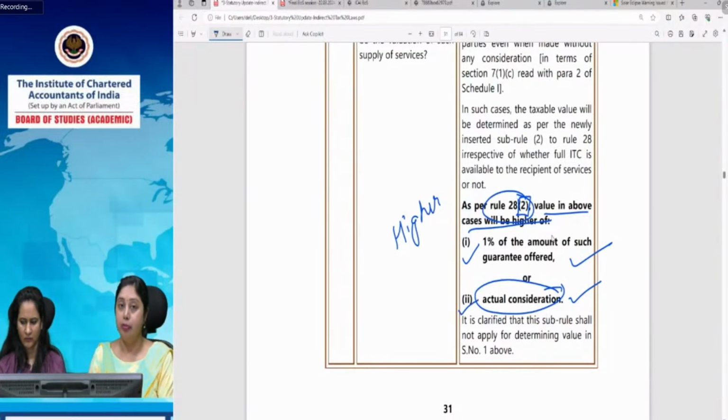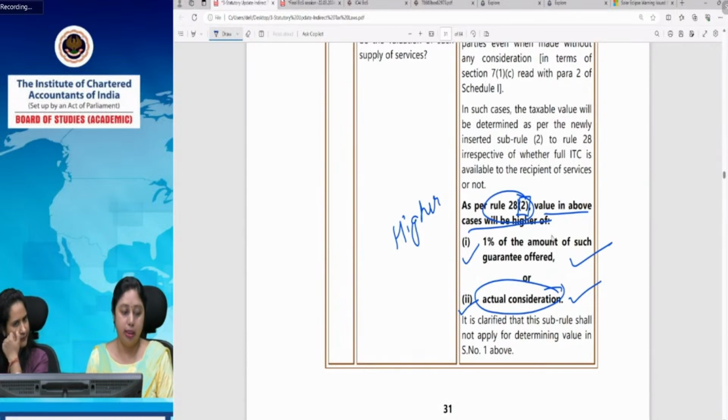And in case something is being charged and it is higher than 1% of the guaranteed amount, that becomes the consideration. But this provision, this sub-rule, cannot be applied to the director's case. So the above case 1, or serial number 1, which we have just discussed, cannot use it, because charging of consideration by directors is not allowed by the RBI per se.